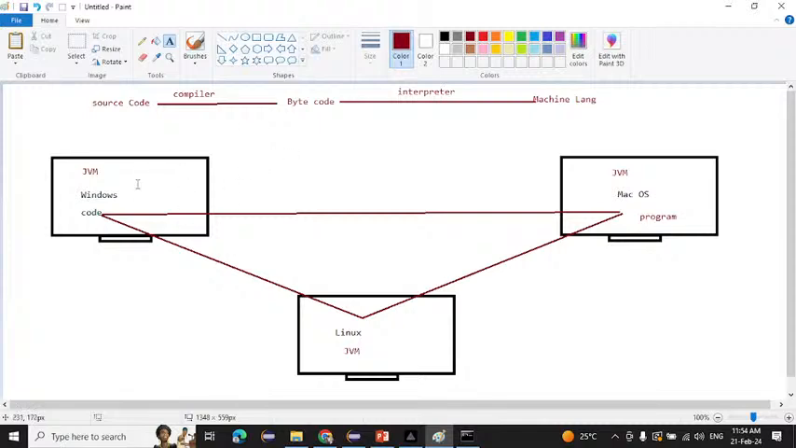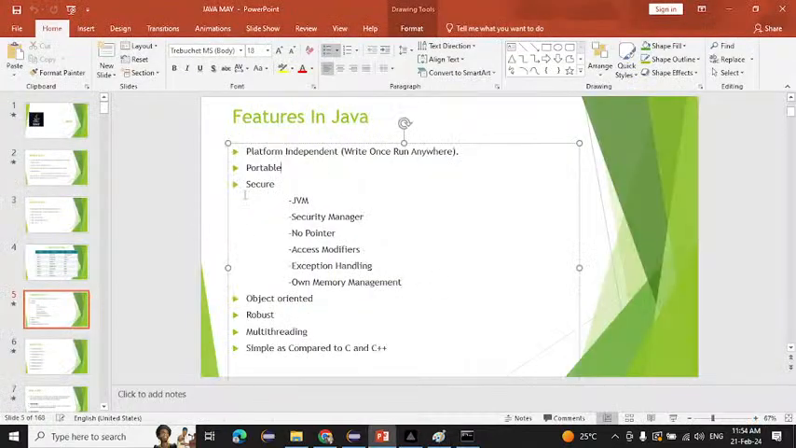If you are writing code on Windows and running that code on Mac OS or Linux, it will run. It does not depend on a single platform, that is, a single operating system. That is what is called platform independent. Understand? Or any doubt you have?